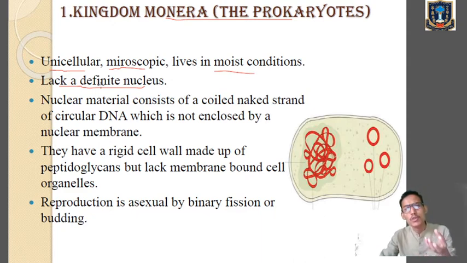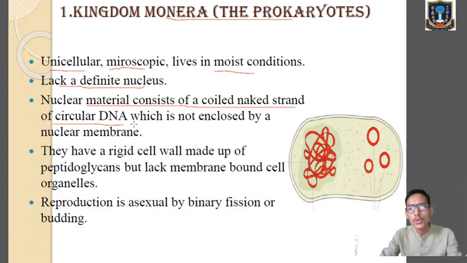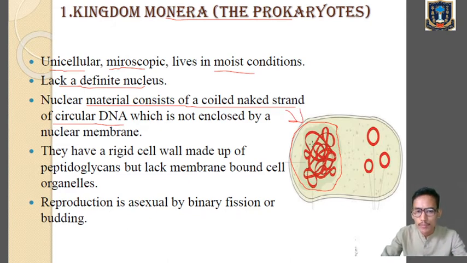So where do we find the nuclear material? Where do we find the chromosomes in monerans? In monerans, the nuclear material consists of a coiled naked strand of circular DNA. Now, what does a coiled naked strand of circular DNA mean? It means there is no nuclear membrane. Over here you can see the coiled naked circular DNA, which is mainly present in monerans, because it is not surrounded by a nuclear membrane.